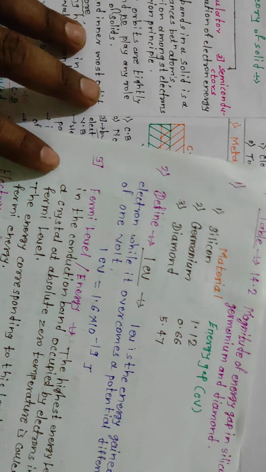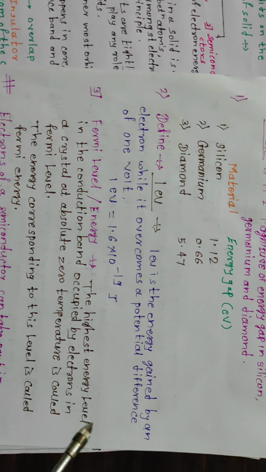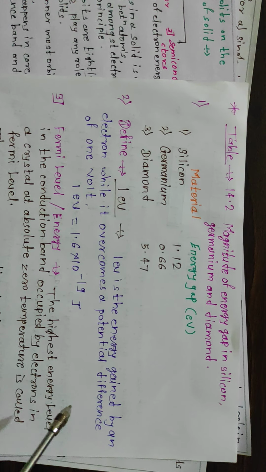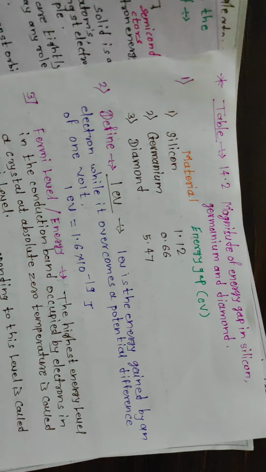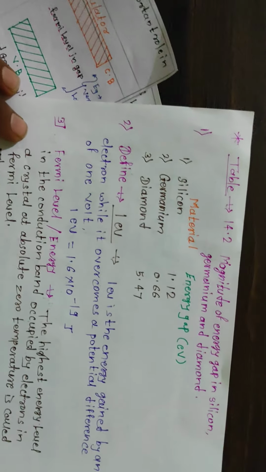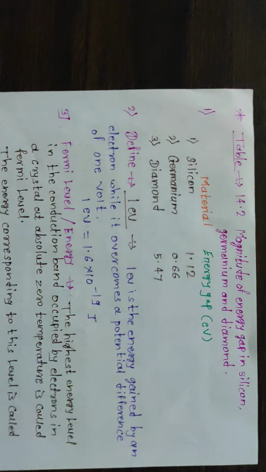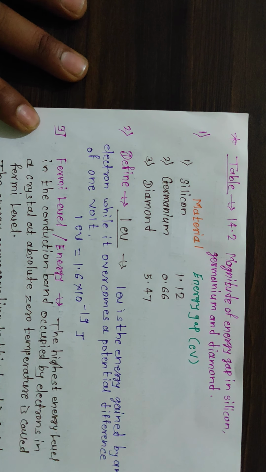So the magnitude of the band gap of some materials, like silicon, germanium and diamond.